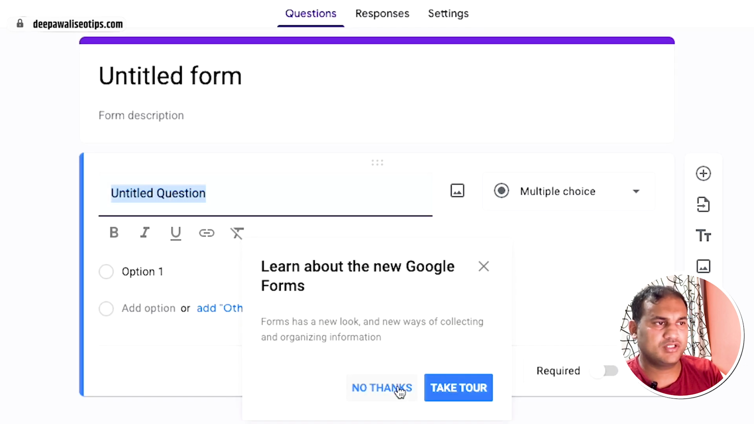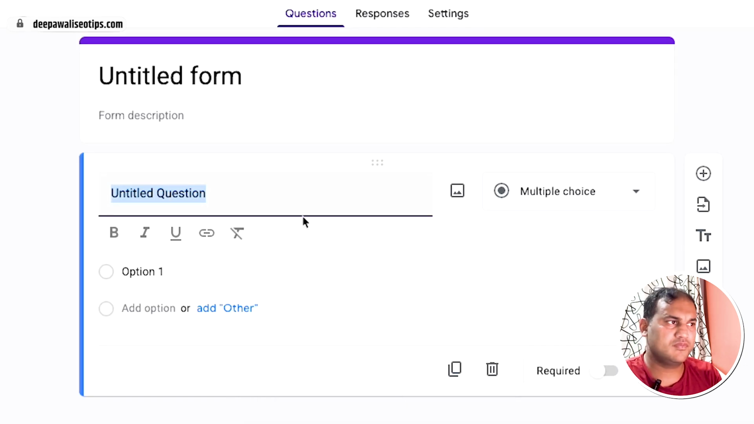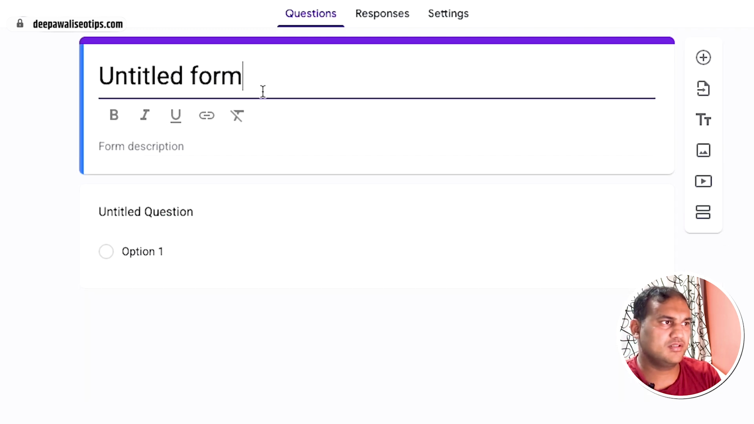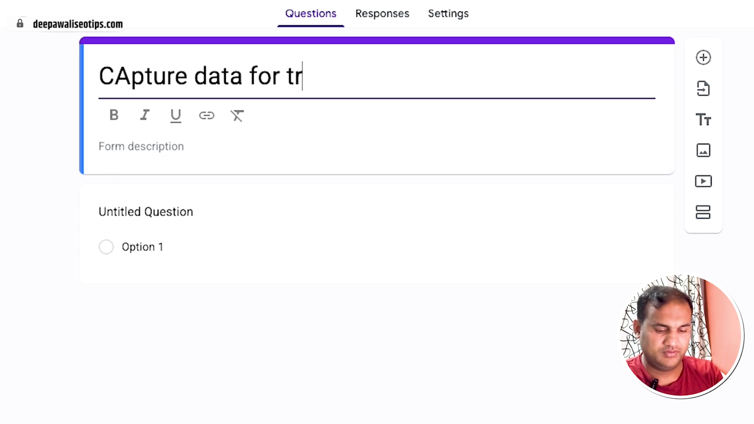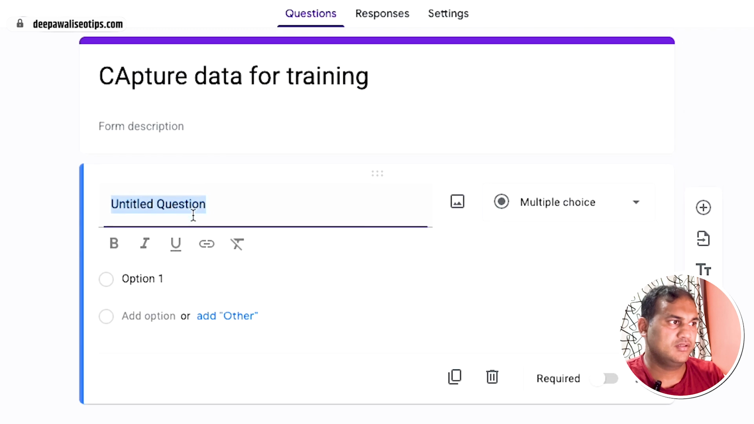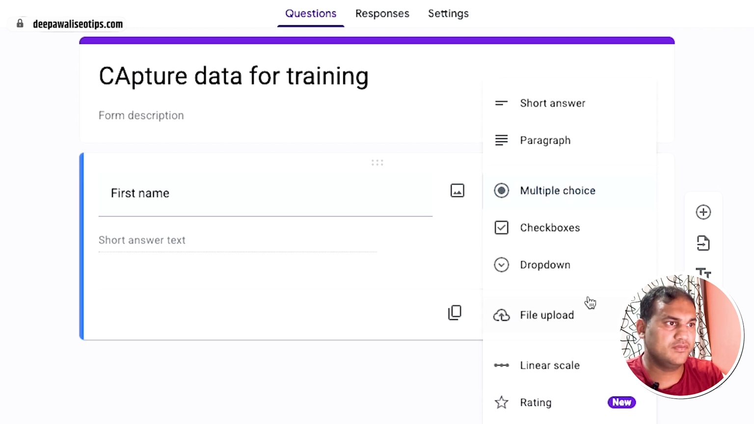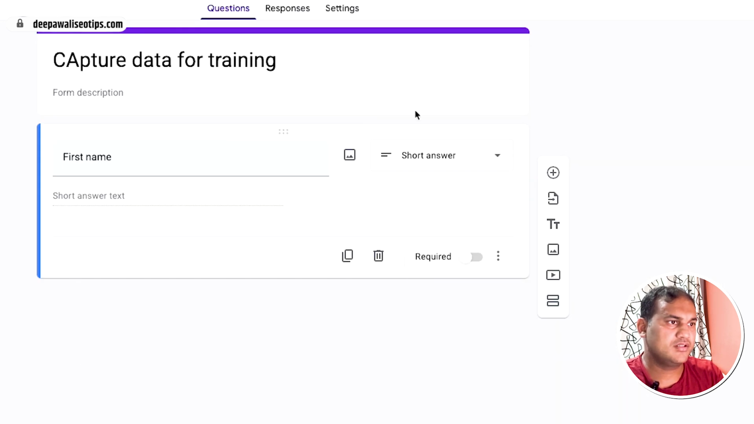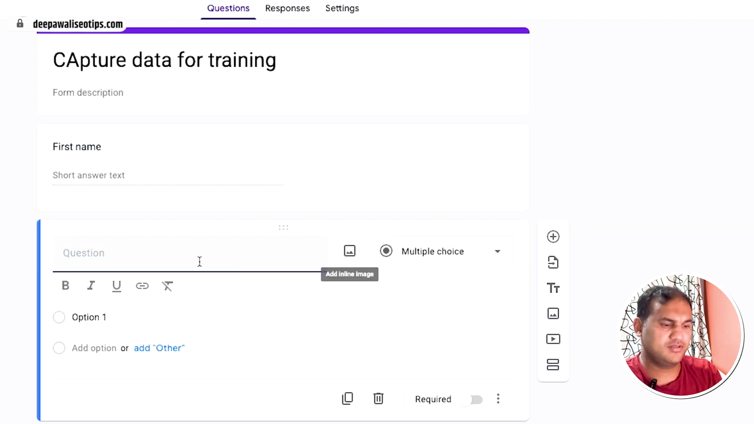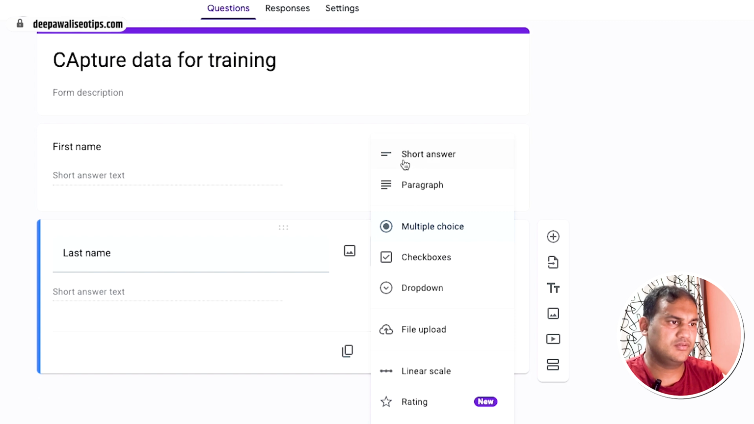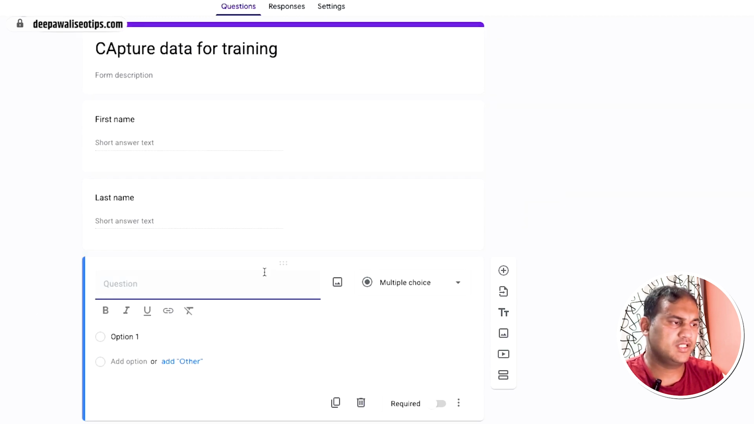You can ask the question. I'm not sure if you have used Google Forms, but Google Forms is very simple. You just have to give a title, say capture data for training. Okay. Now question one is first name. Don't give a multiple choice, give a short answer, then click on plus, then last name, again short answer, then plus.